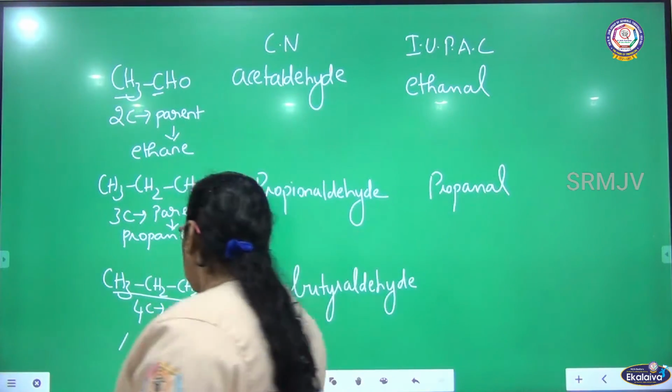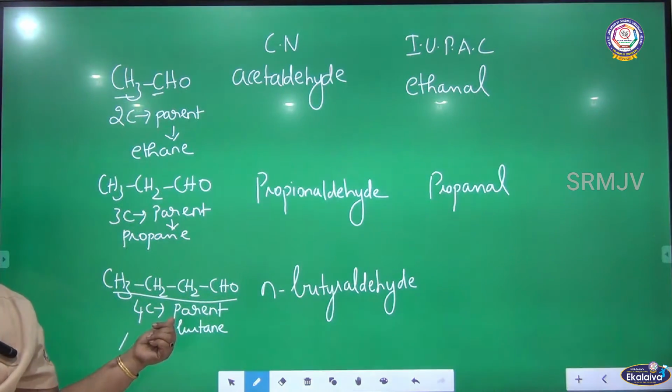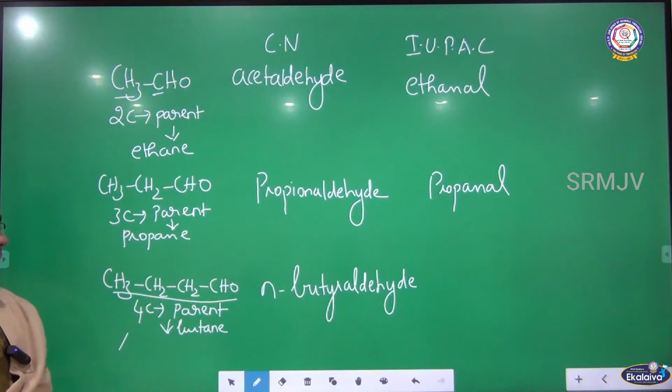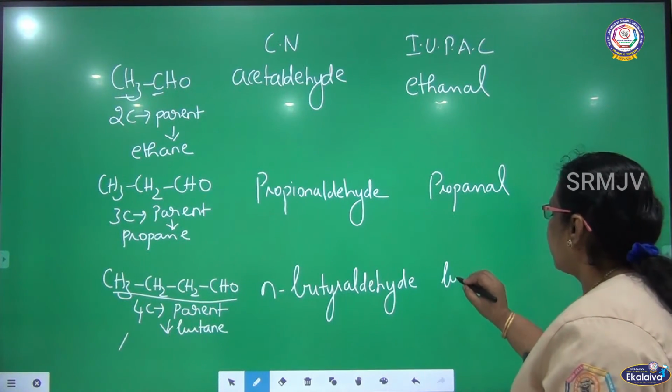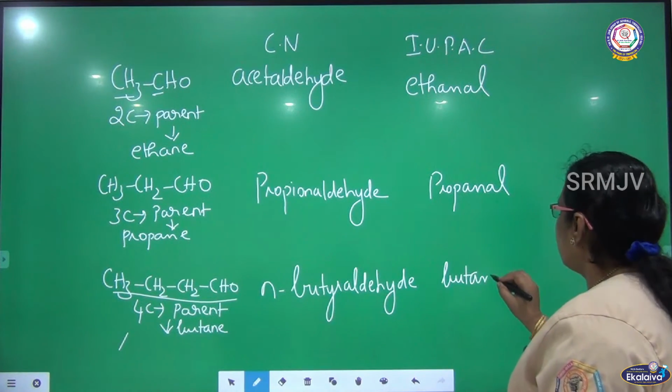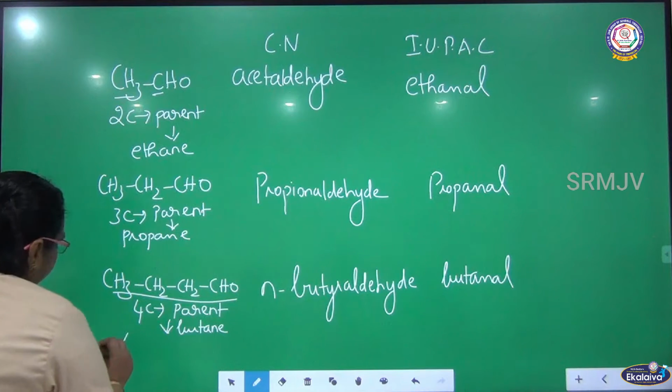Can we write the IUPAC name now? There are four carbon. Who is the parent here? Butane. So remove that E and add Al. It becomes butanol.